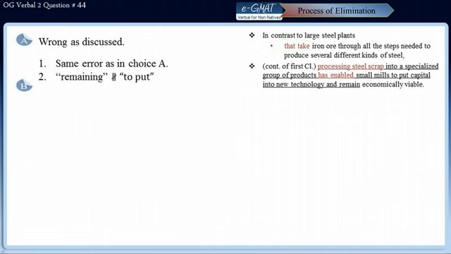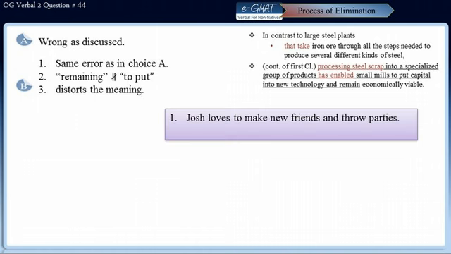Remaining is not parallel to put. Furthermore, this choice distorts the meaning of the sentence. It unnecessarily links the two independent purposes. Now let's take an example here. When we say Josh loves to make new friends and throw parties, here we are expressing two different ideas. Josh loves to make new friends and he loves to throw parties.